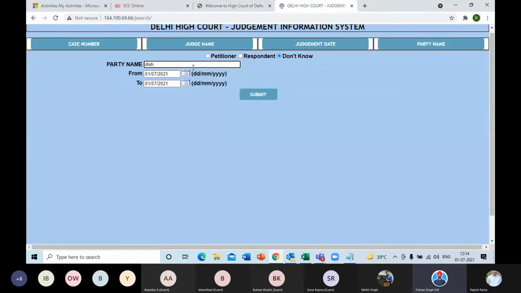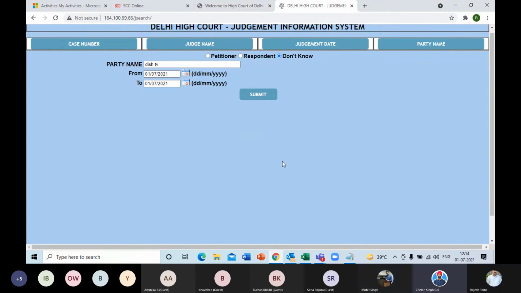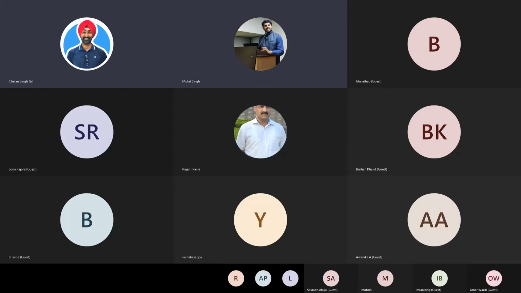Was it mentioned anywhere from which period to which period this case was, or in which year? No, I'm not sure. Okay. Mohit, can you just open it? Yeah. So on the Delhi High Court, I found this. Would you like me to share the screen? Yeah, you can share it and we can just have a quick look, and get a copy of it.